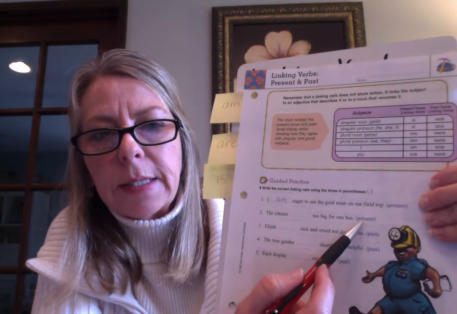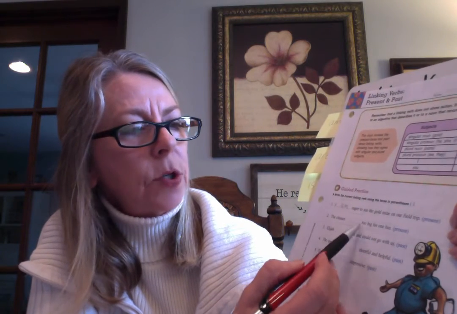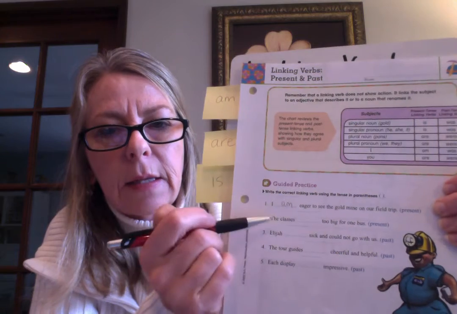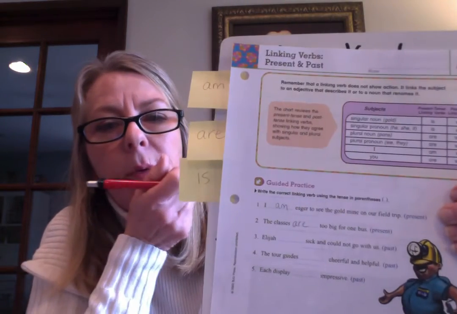Okay, so number two, the class is blank too big for one bus, and we want it present tense. It's happening right now. So two classes are going on a field trip, it sounds like, and the classes are blank too big for one bus. So too big is describing classes, and this is meaning more than one class. So we've got plural noun, and we want it in the present tense, so we would say are. The classes are too big for one bus.